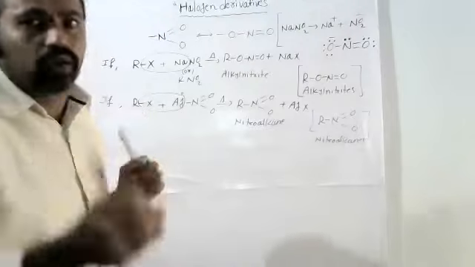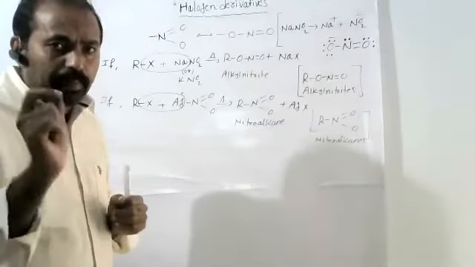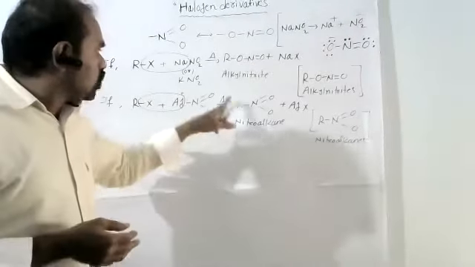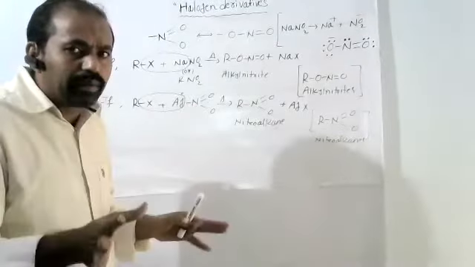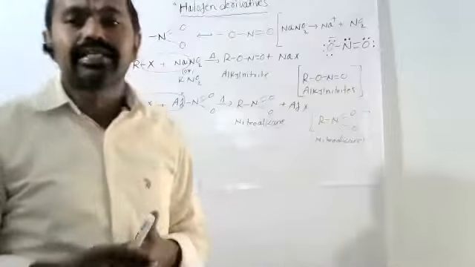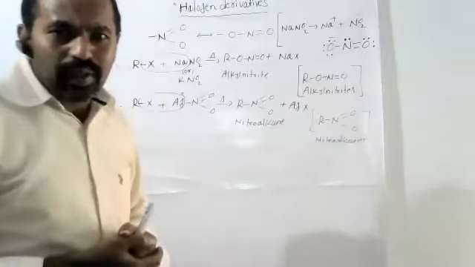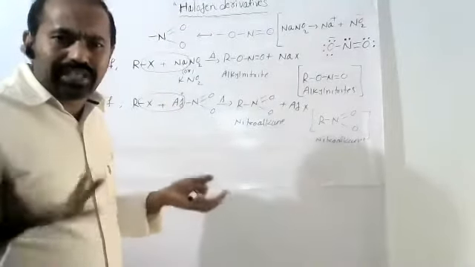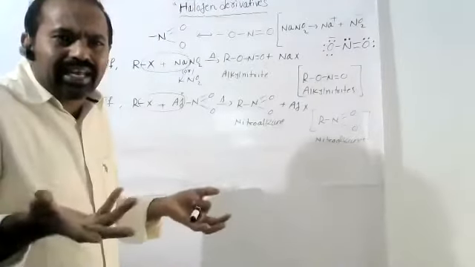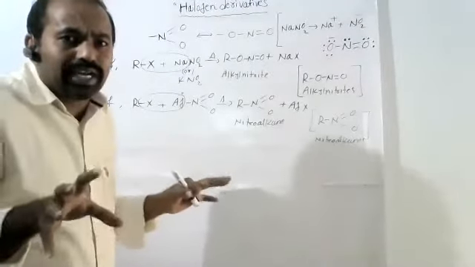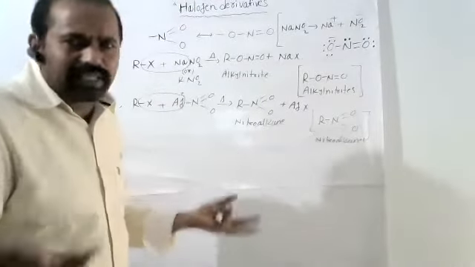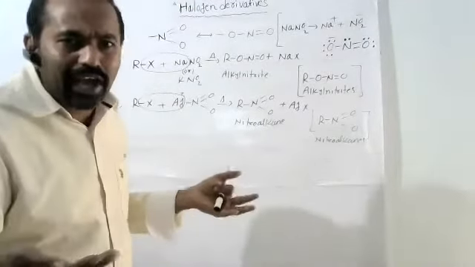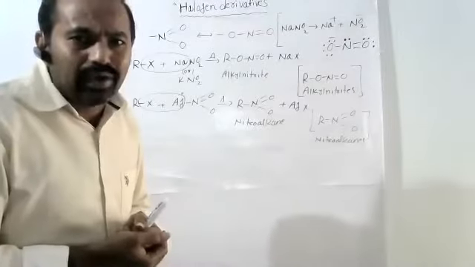Electronegativity more means electron-taking tendency more. Even though it has a negative charge and lone pair, its taking capacity is greater. Due to the presence of lone pair and negative charge, it behaves like a donor.